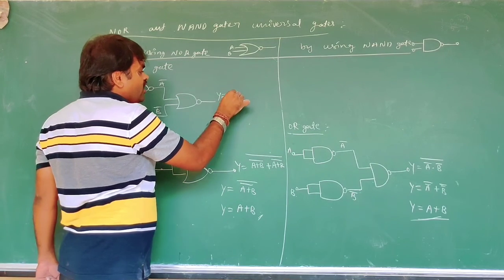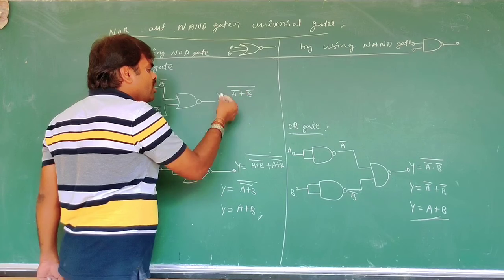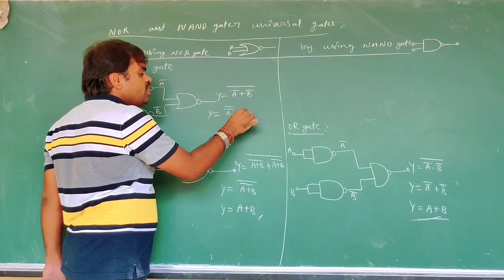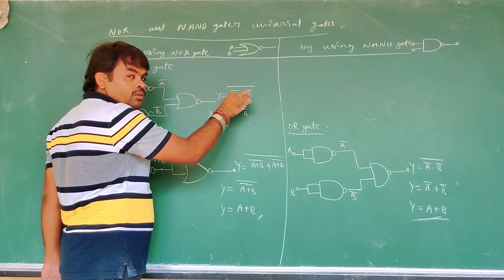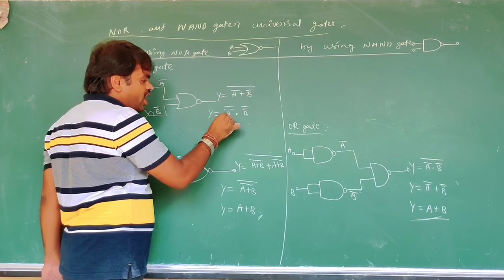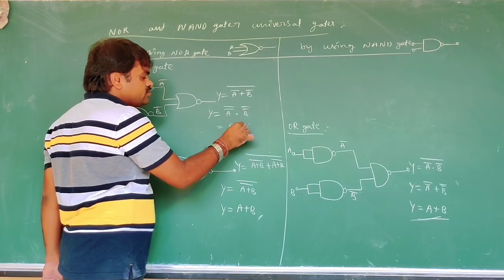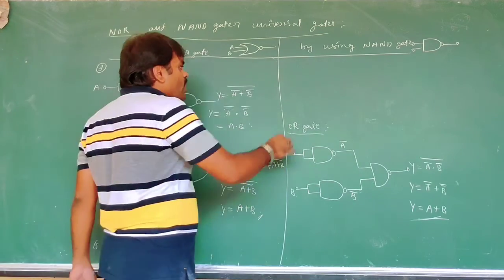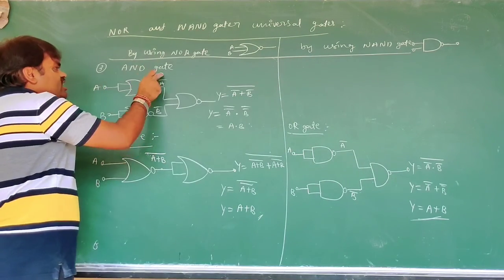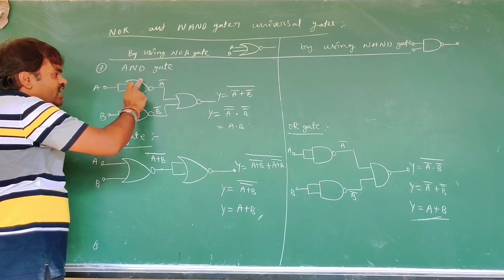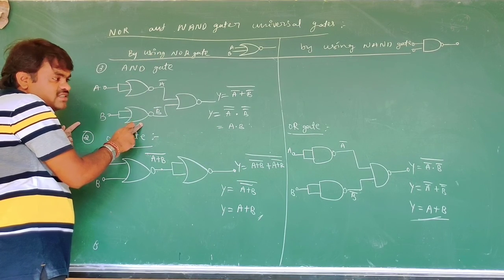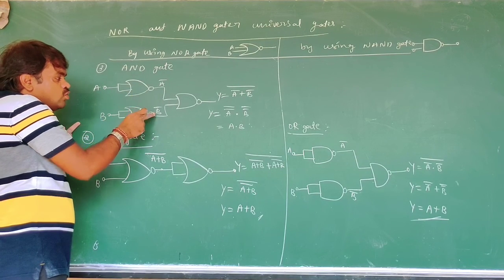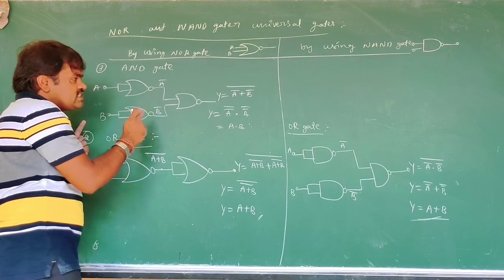What do you write? A bar plus B bar whole bar. By using De Morgan's law, A bar whole bar dot B bar whole bar, because of the whole bar the plus will change. Then by De Morgan's law we write A dot B. This is the AND gate. This AND gate is constructed by using NOR gates. We require 3 NOR gates.